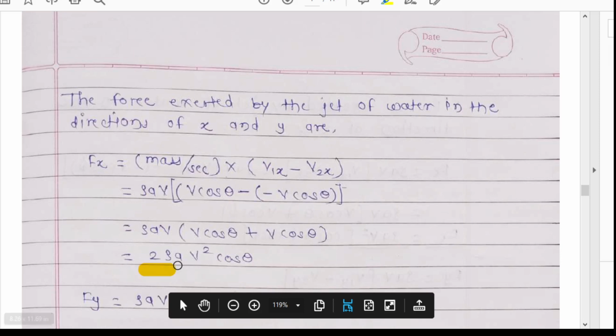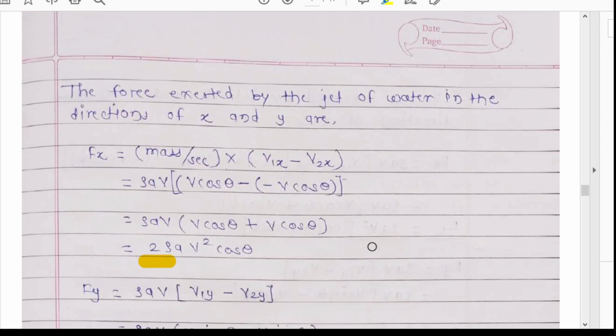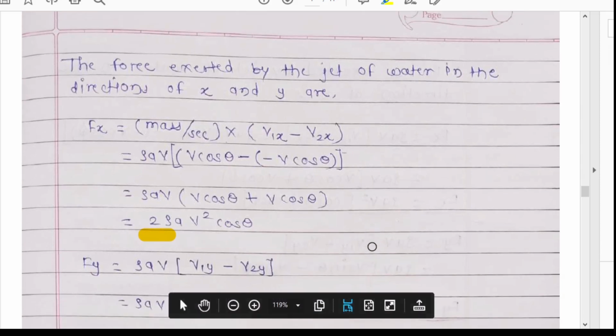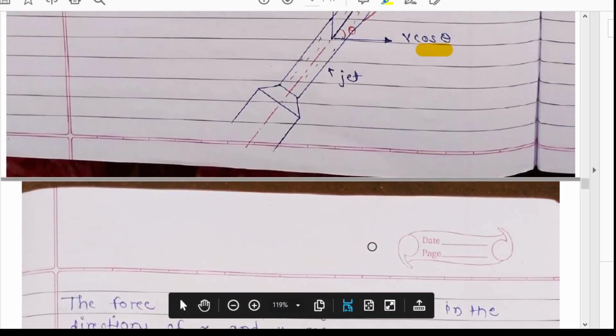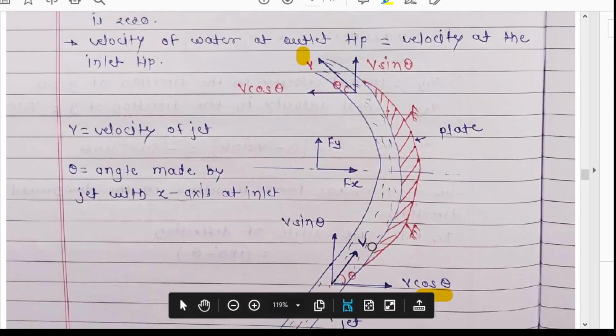2 rho a v square cos theta is the x component of force exerted by the jet. Now the y direction also has two components.